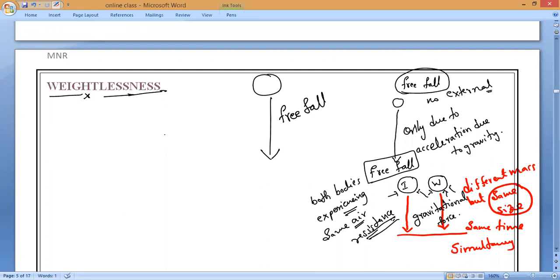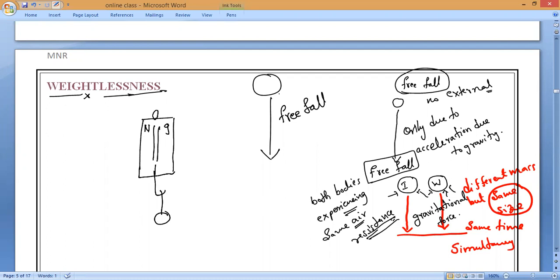Now, this body I attach to whom, guys? I attach it to the spring balance. Spring balance, one side newtons, another side grams. So I attach it to the spring balance. Now I drop both together from the terrace.